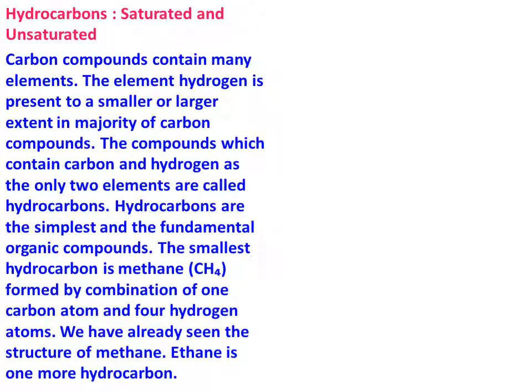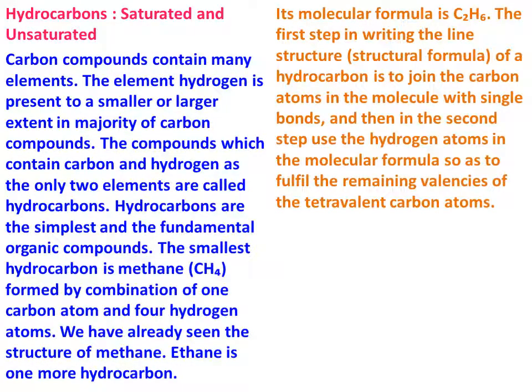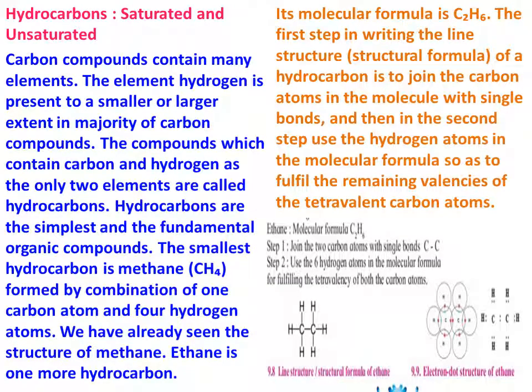Ethane is one more hydrocarbon. Its molecular formula is C2H6. The first step in writing the line structural formula of a hydrocarbon is to join the carbon atoms in the molecule with a single bond. And then in the second step, use the hydrogen atoms in the molecular formula so as to fulfill the remaining valencies of the tetravalent carbon atoms.